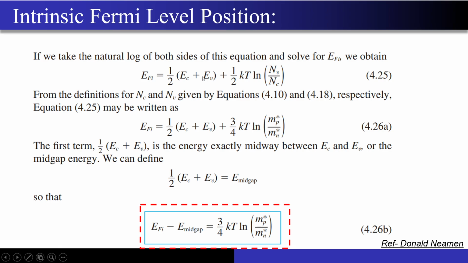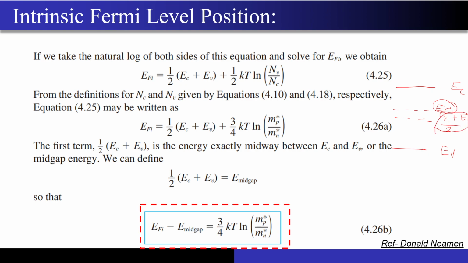And what I am doing now is I just want to see whether this intrinsic Fermi level is actually falling exactly in the mid band of the conduction band and the valence band, right? So just give me a minute, I will draw over here. Yeah, so you have EC, right? You have EV over here, right? And there will be one level that will be nothing but EC plus EV by 2, correct? And now there is one more level, the Fermi level, EFI. I want to see whether this Fermi level and this EC plus EV by 2 overlap exactly or not.